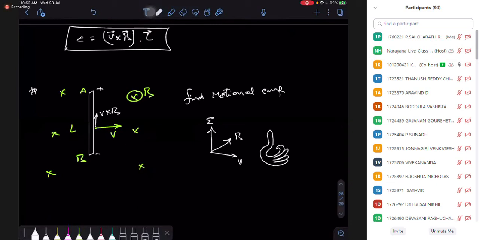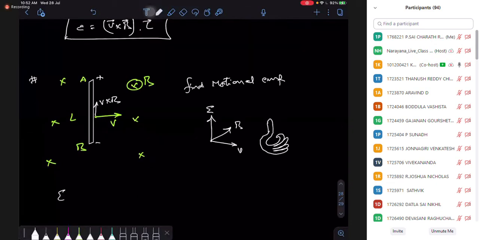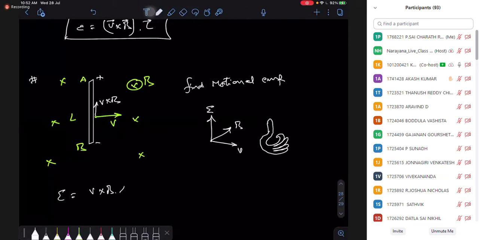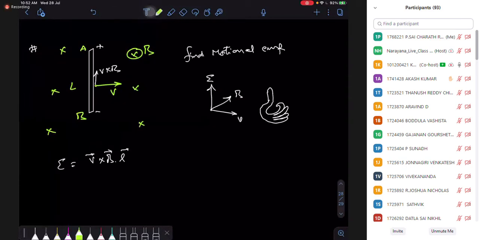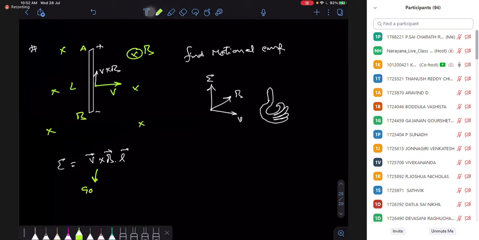So I can say that this rod is behaving as a battery, and the EMF of this battery is V cross B dot L. If you open the cross, the angle between velocity and magnetic field is 90 degrees.